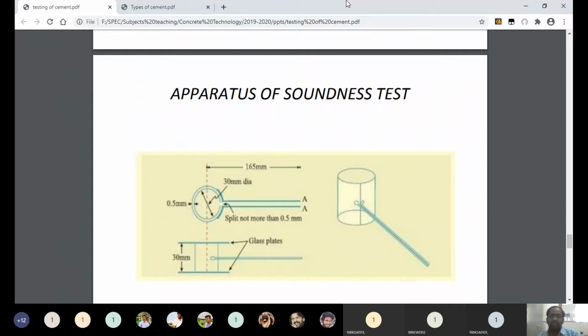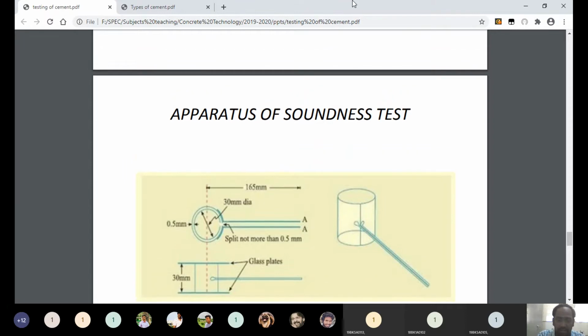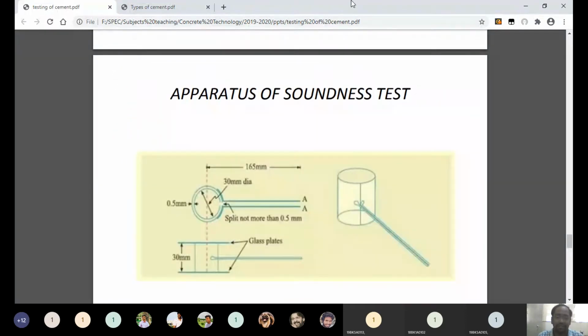Understand? This is the apparatus we use for measuring the soundness of cement. You can note down: the soundness of cement we can measure by using the Le-Chatelier apparatus. Now, the spelling of Le-Chatelier is as shown. It is used for measuring the soundness. You can see the Le-Chatelier apparatus in the figure. It contains a spindle and a cylindrical vessel, or cylindrical mold. Its dimensions have been given. The inner diameter of the cylindrical measure is 30 mm, and its thickness is 0.5 mm.